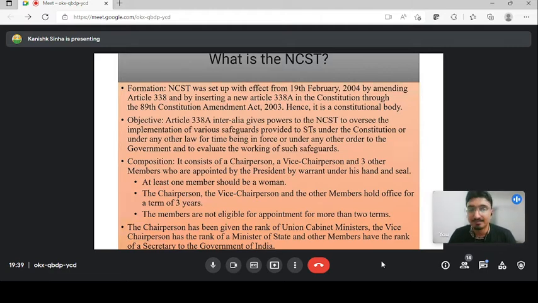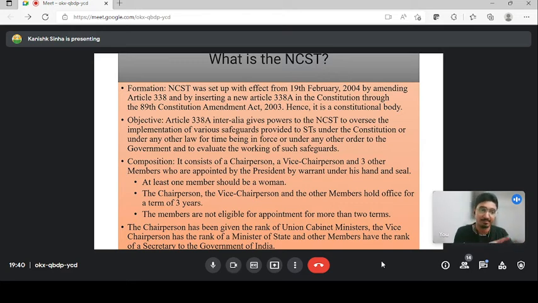Now, another important thing in the composition is that 1 member of this National Commission for Scheduled Tribes should be a woman. The tenure of the chairperson, vice chairperson, and other members will be 3 years, and not more than 2 terms. So 3 plus 3, 6. For example, tomorrow Aviraj is appointed as the chairperson or vice chairperson of the National Commission for Scheduled Tribes. He completes a 6-year tenure, after which he cannot be appointed.